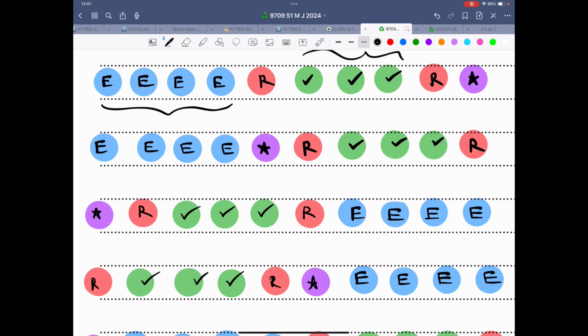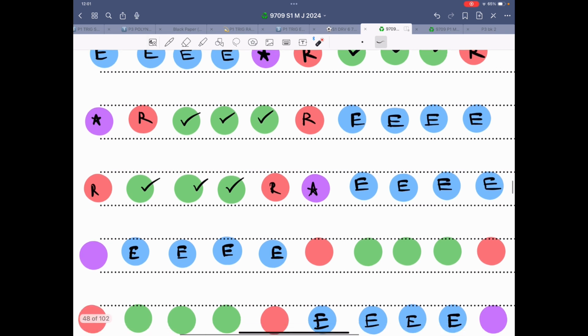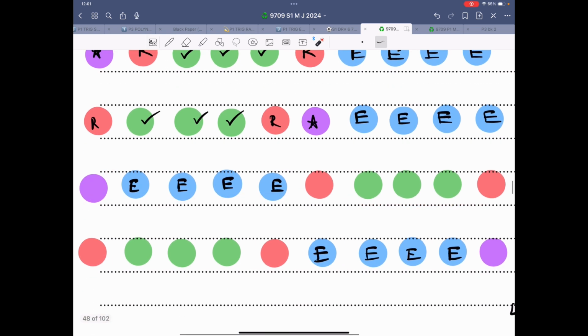Now what is left? Think about it. I have taken 4 E's to the left, 4 E's to the right. I have played around with these 2. That means now the possibility is this. That means E is not on the extreme. So now this is on the extreme, then 4 E's, then this 5 combination, and then this is on the extreme. This is extreme left, and this is extreme right.